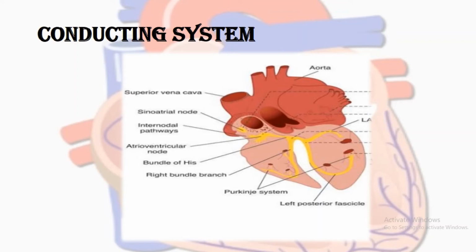In the previous video, we have seen that the sinoatrial node, the SA node, is the pacemaker of the heart because it has the ability to generate the rhythm, to generate the electrical impulse on its own.